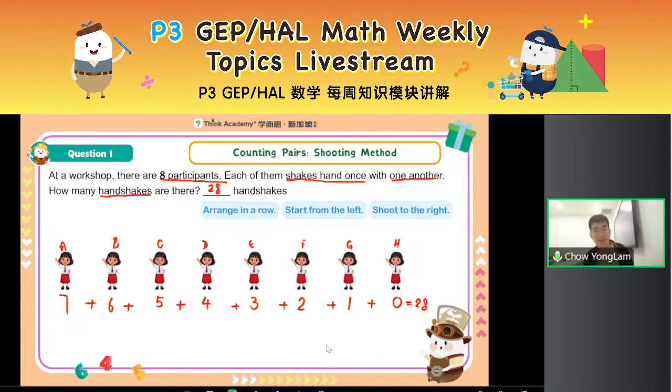Whenever we are counting pairs, right? Choosing a pair of people, choosing a pair of stuff, for example, then you will just use the shooting method.